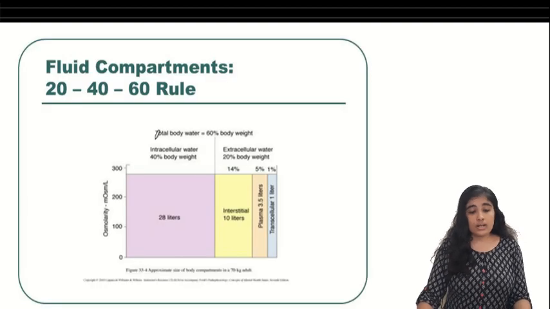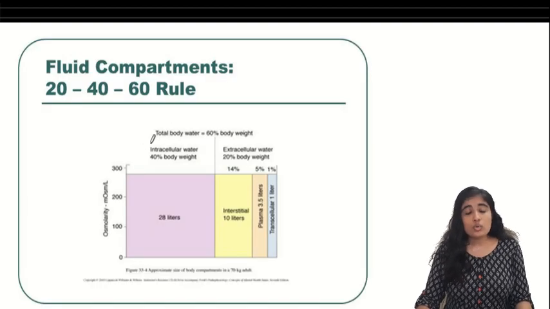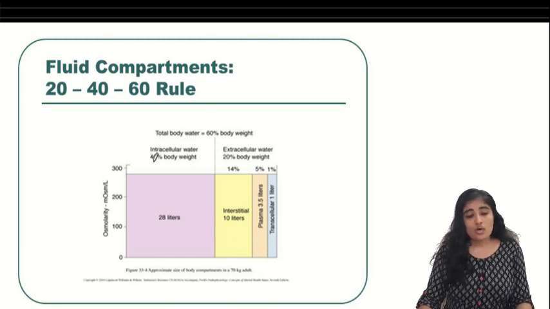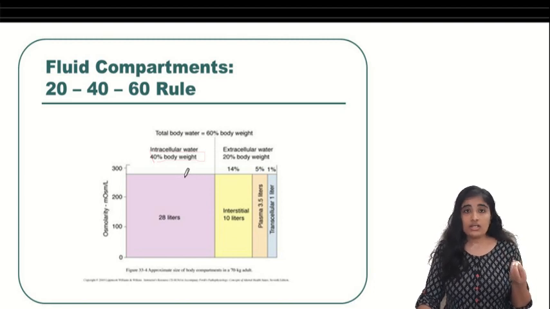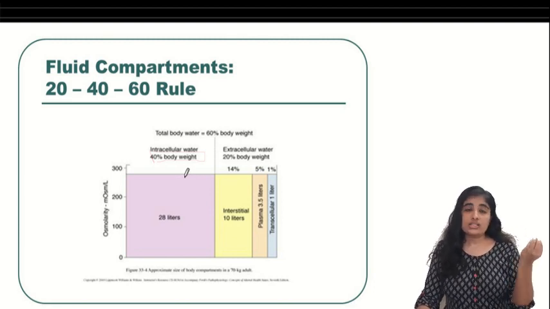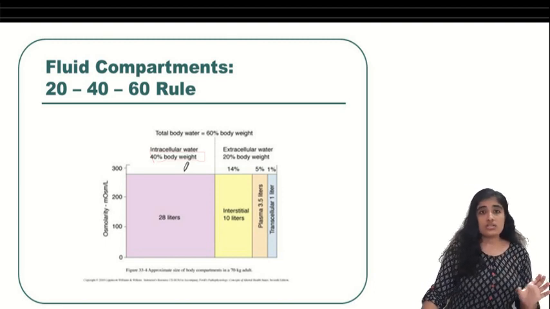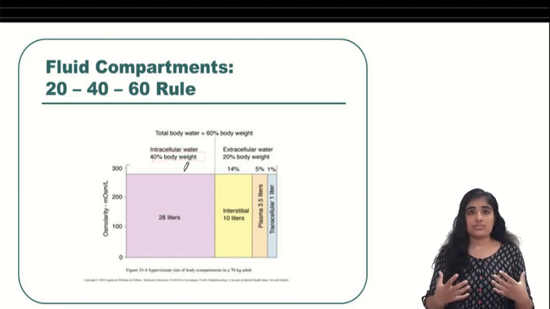When we take the fluid compartment of our body, we see that most of the water in our body is present inside the cells. That is almost 40% of water is present inside our cells. The remaining water, up to 20%, is present extracellularly. So where is this extracellular water present?